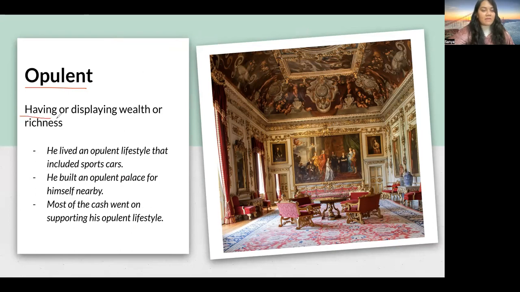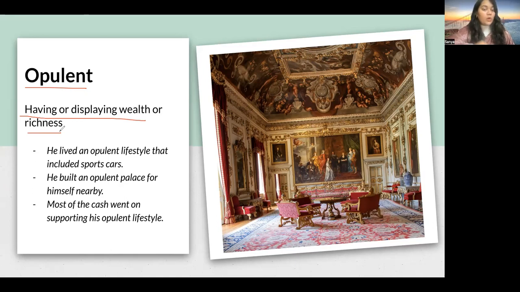Opulent means having or displaying wealth or richness, something that shows that it's really rich, rich in terms of money or in terms of quality, and it displays that you have wealth. So opulent buildings show they are made using a lot of money, right? Opulent rooms, opulent lifestyle, a lifestyle that includes spending a lot of wealth, right?